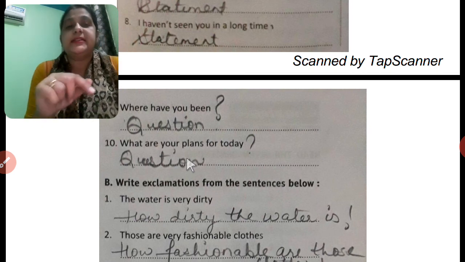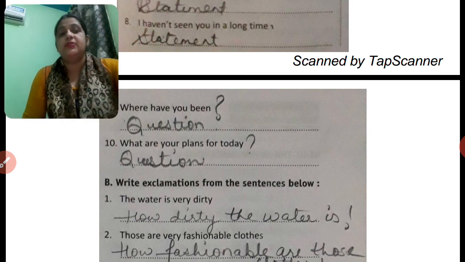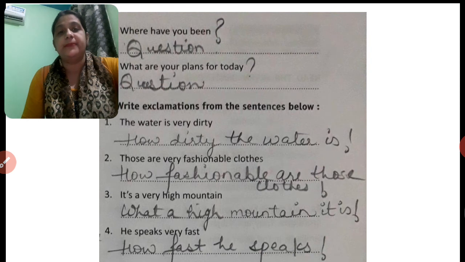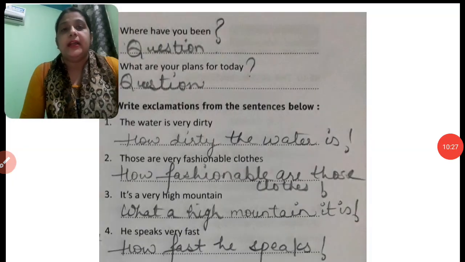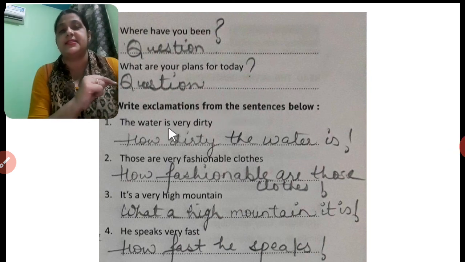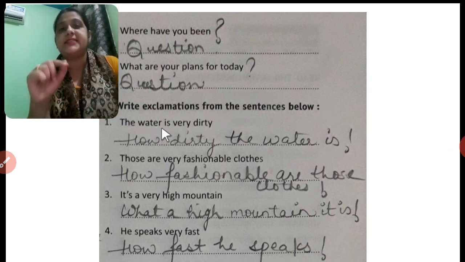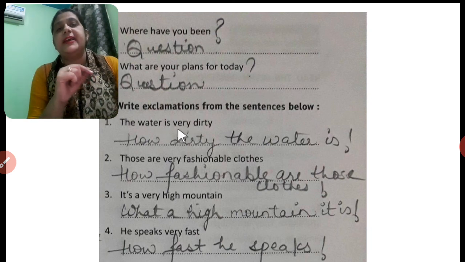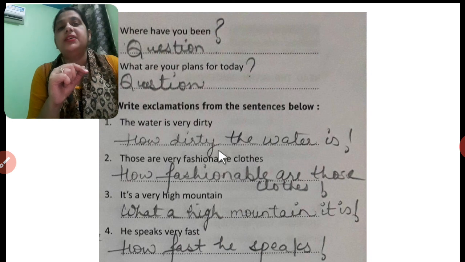Now, this is a very important worksheet. You have to see it very carefully. Okay, students? Write exclamations from the sentences given below. We have to write down exclamatory sentences. Simple statements are given and we have to write down exclamations. The water is very dirty. How dirty the water is.